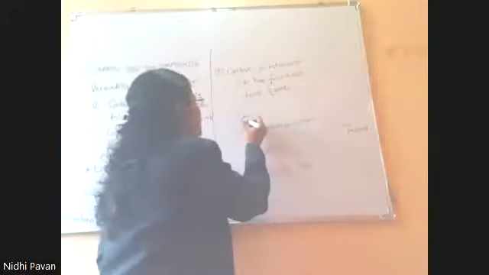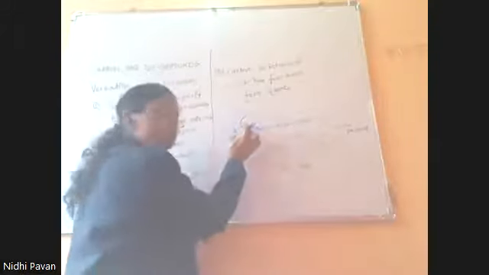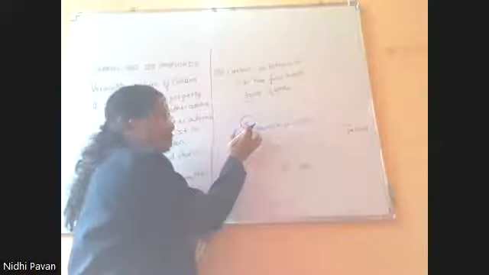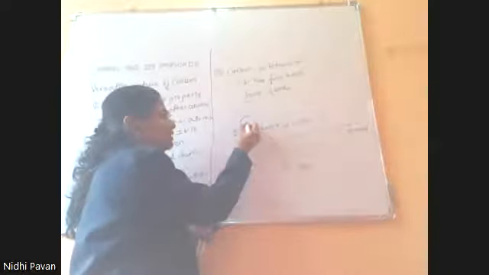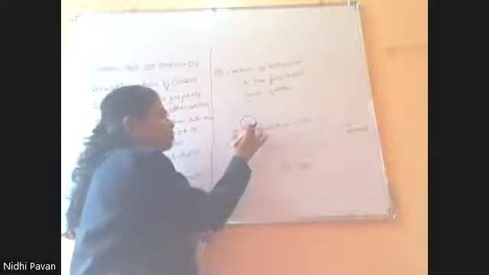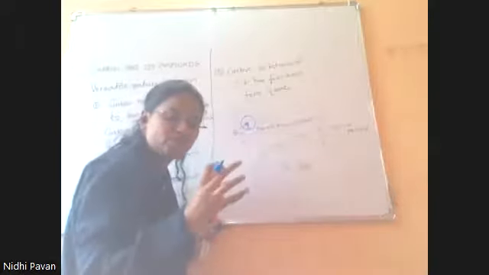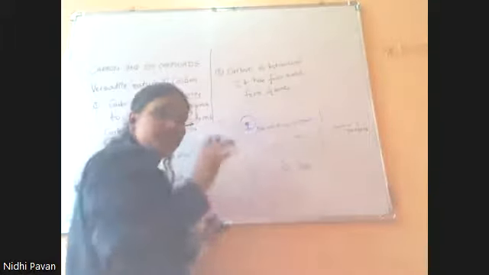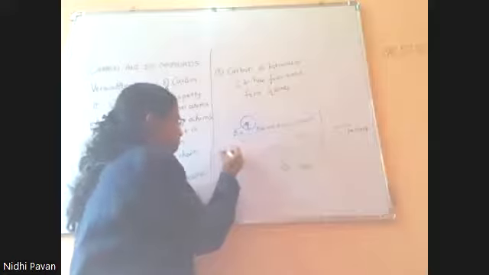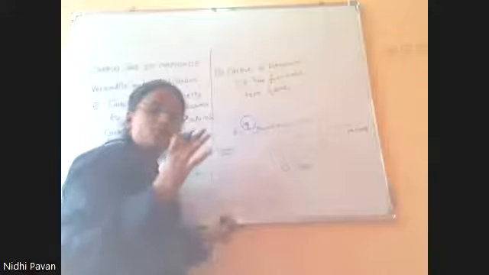So the attractive force between the protons and electrons, the nuclear attraction, will be very strong in carbon due to its very small atomic size. That is why compounds formed by carbon will be stable.